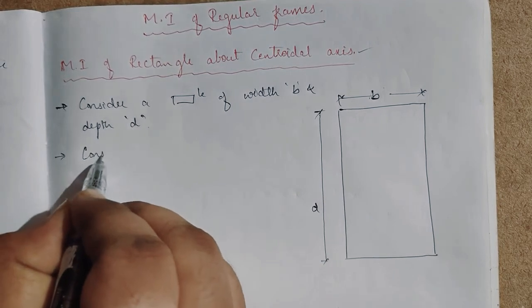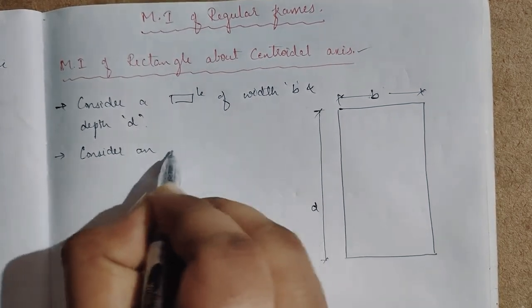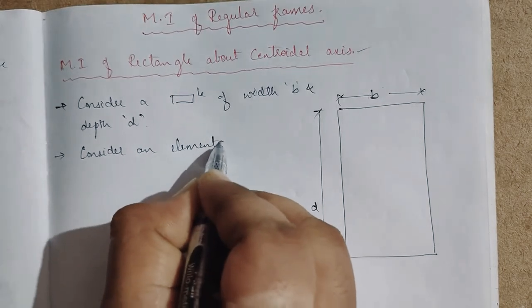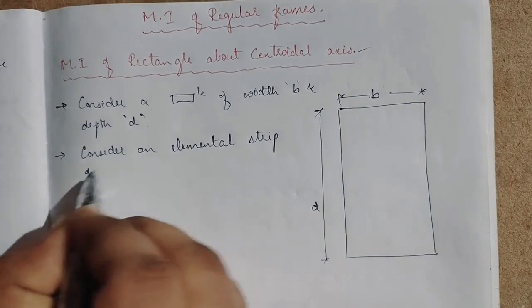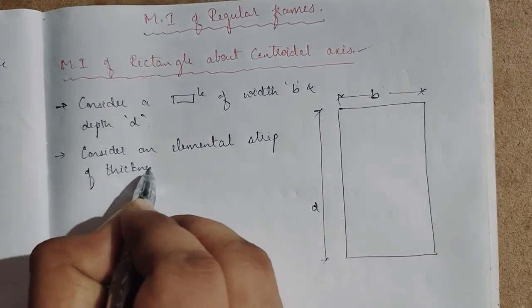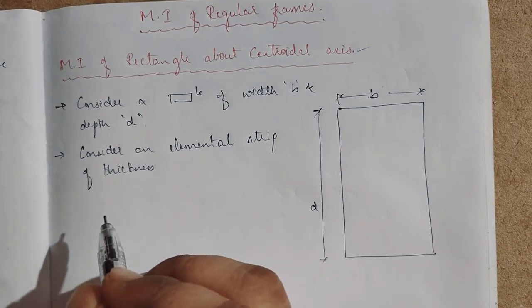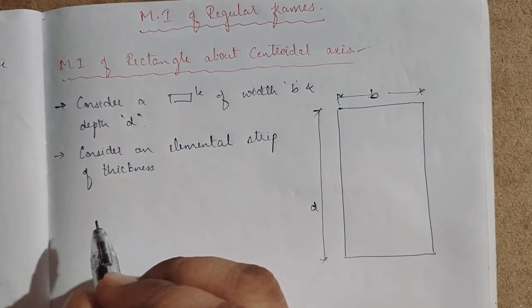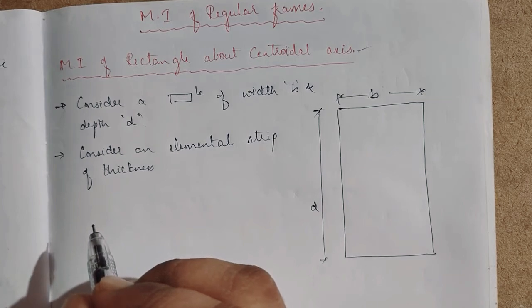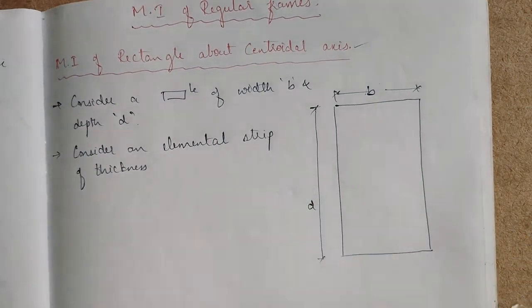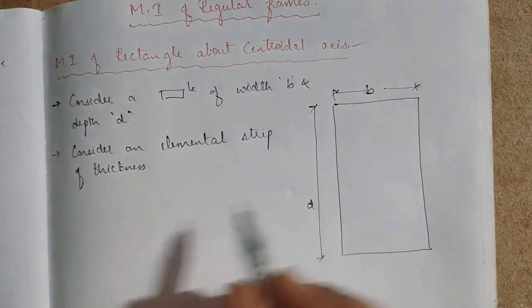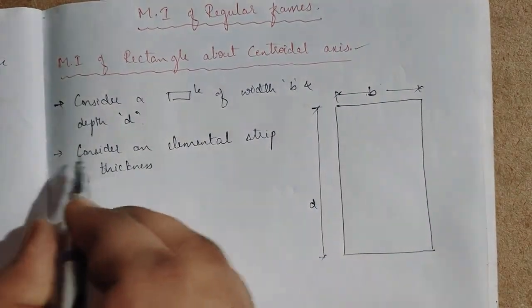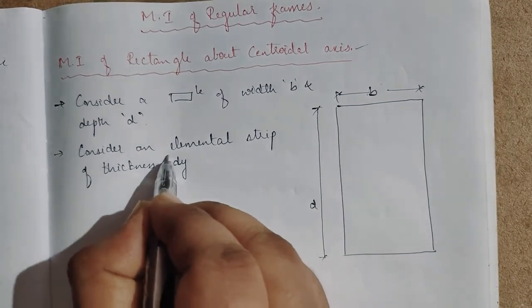Same procedure: we consider an elemental strip, find the area, and multiply the area with the perpendicular distance squared, which gives the moment of inertia. When we integrate the elemental strip with the integral values, we will get the moment of inertia of the whole rectangle. So consider an elemental strip of thickness dy.